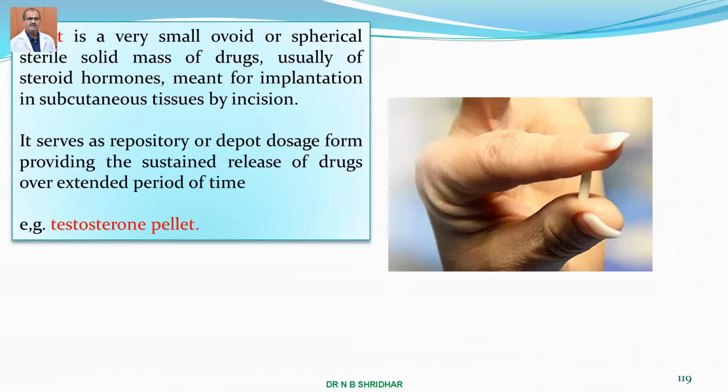A pellet is a very small ovoid or spherical sterile mass of the drug, usually of steroid, meant for implantation in subcutaneous tissue by incision. So it's a repository or depot storage form providing the sustained release of the drug over an extended period of time.